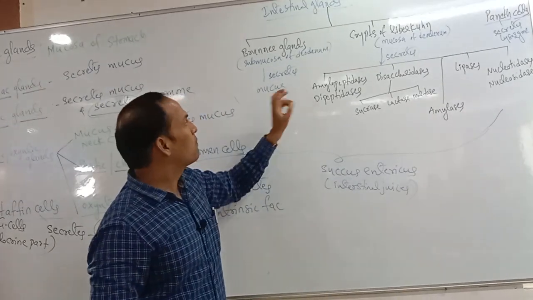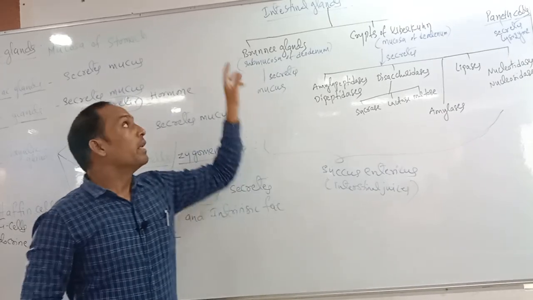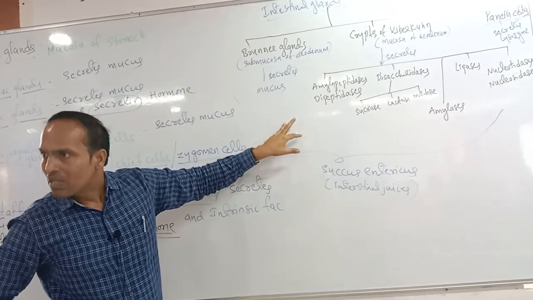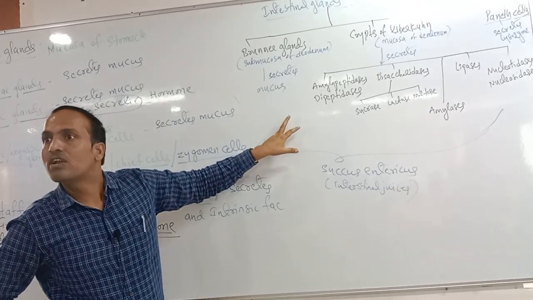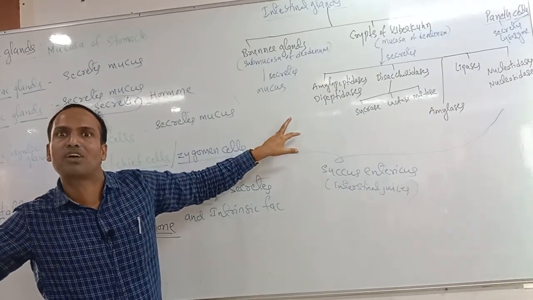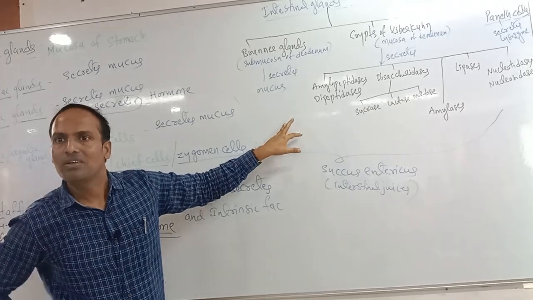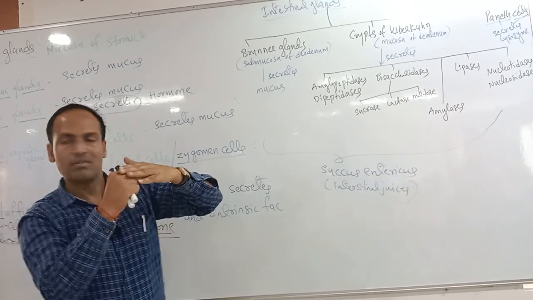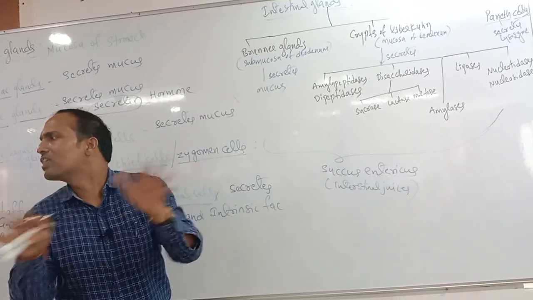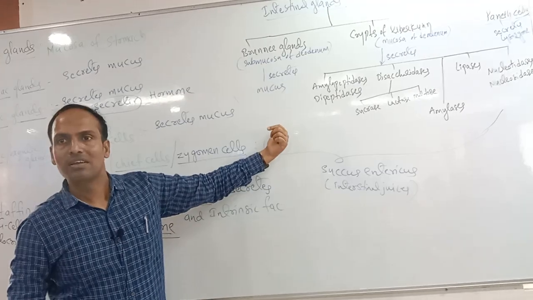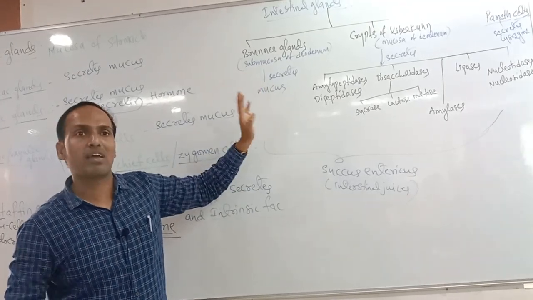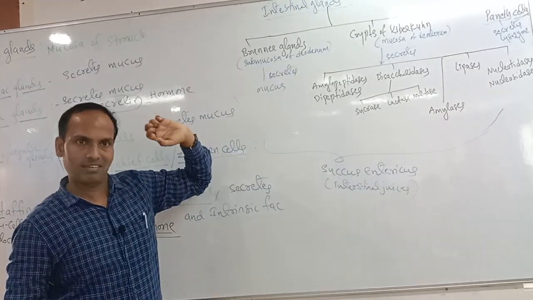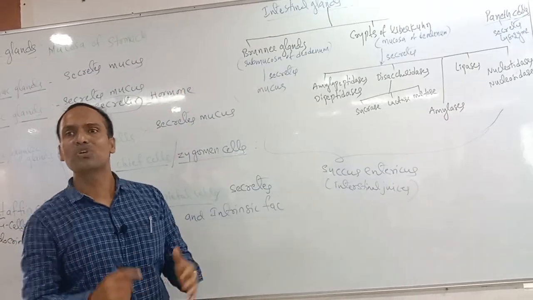What is the function of mucus in the intestine? It acts as a lubricant for easy passage of food, without causing any friction between the food and the mucosa. One time a question was asked like this: if you remove the Brunner glands, what function will be disturbed?